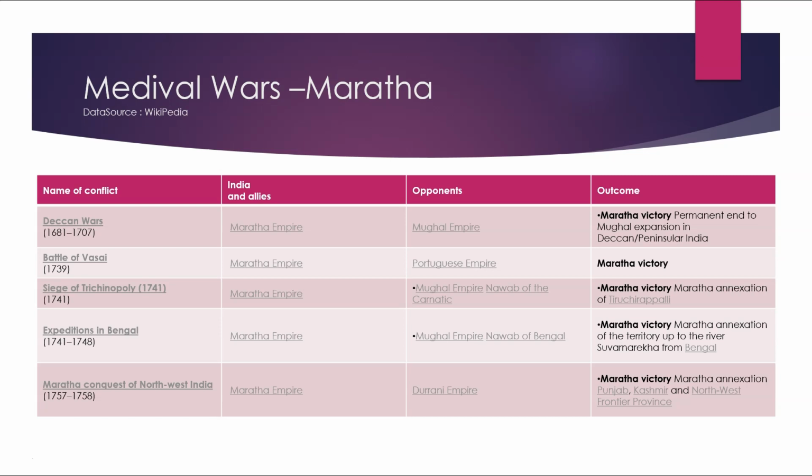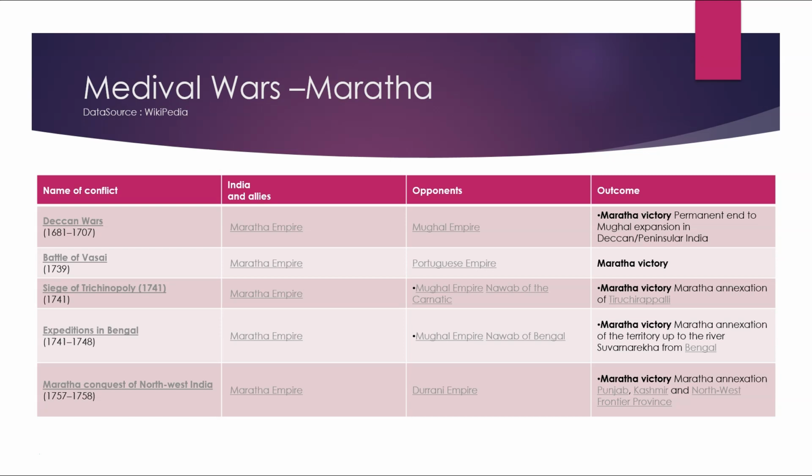The name of the conflict was the Siege of Trichinopoly, 1741. India and its allies were the Maratha Empire, opponents were the Mughal Empire and Nawab of Carnatic. Outcome was Maratha victory, Maratha annexation of Tiruchirappalli. Expedition of Bengal, 1741 to 1748. India and its allies: Maratha Empire. Opponents were the Mughal Empire, Nawab of Bengal. Outcome was Maratha victory, Maratha annexation of the territory up to the river Suvarnarekha from Bengal.